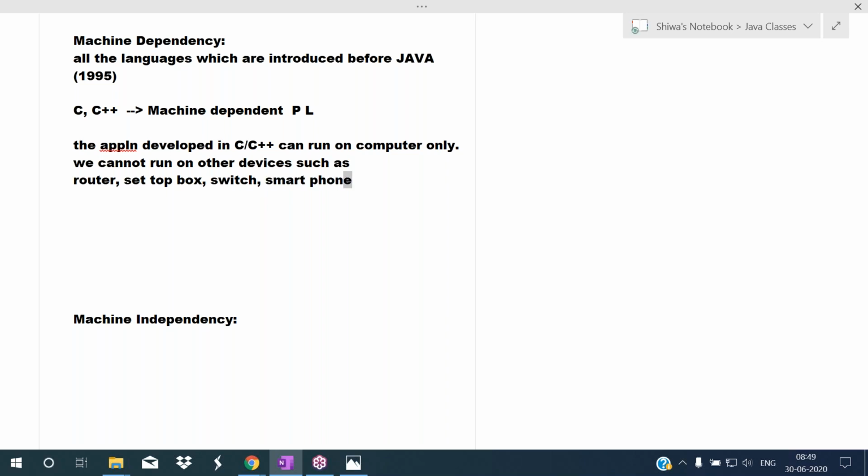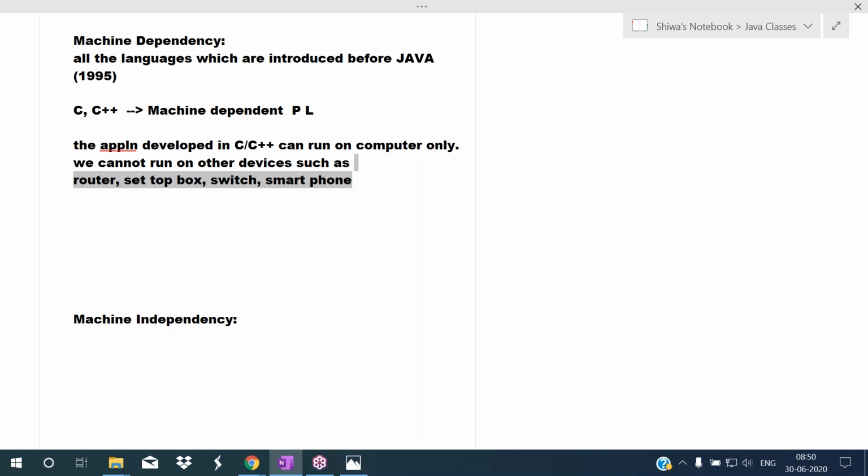In such type of devices, in the smartphone, in the smartwatch, in the switches, routers, set-top boxes, you cannot run the software which is developed by using C, C++. We cannot run it on other electronic devices.